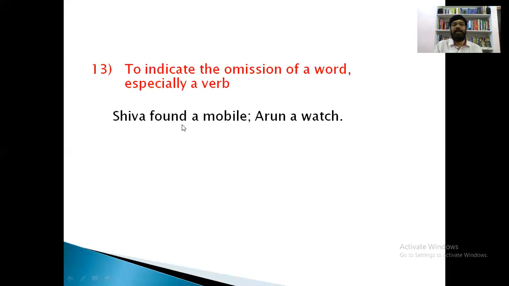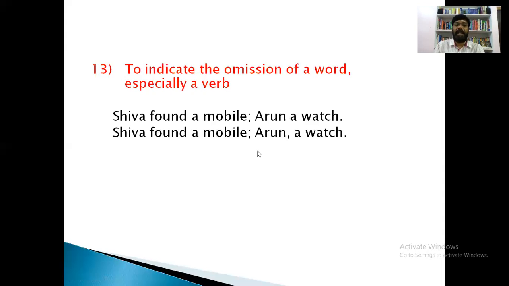Shiva found a mobile. Arun found a watch. Actually, when we are removing this repeated verb, then we have to use a comma. Shiva found a mobile. Arun, comma, a watch. It means that Arun found a watch. Okay, what are we doing here? We are omitting a word, especially a verb. When we are omitting, it means deleting a verb. So in the place of that verb, we have to use a comma.